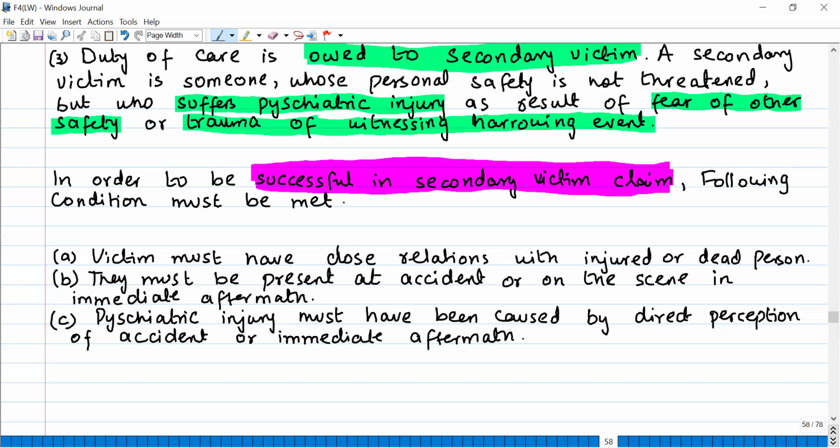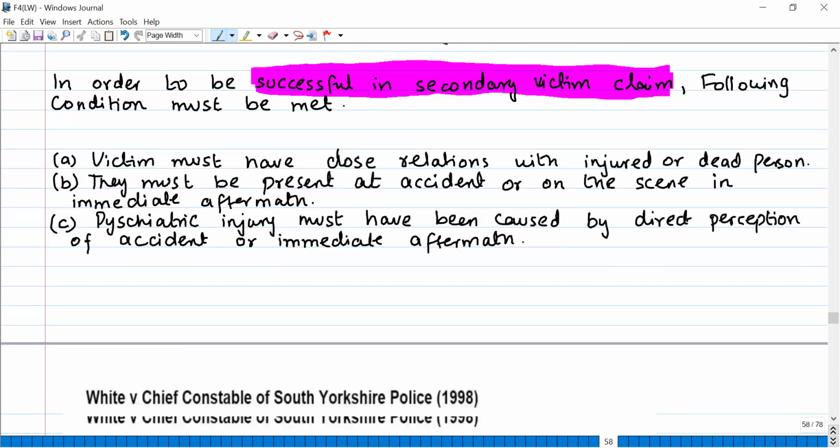That is not a secondary victim claim. You need to be present at the time of the accident or in the immediate aftermath. It is not like you go to that place after two or three months and, by remembering that scene, you get psychiatric injury. It does not work like that. So for a secondary victim claim, these three conditions need to be met.